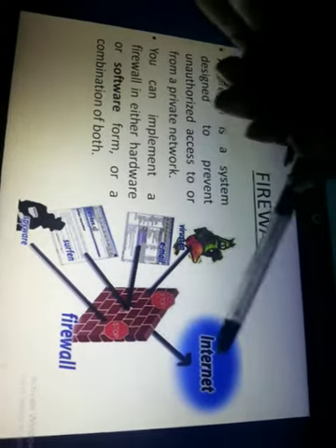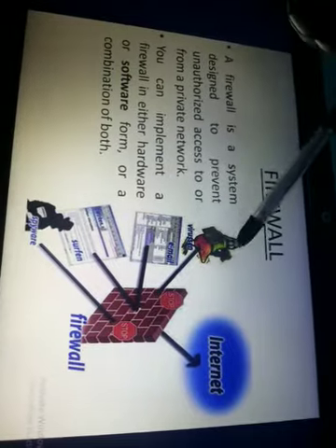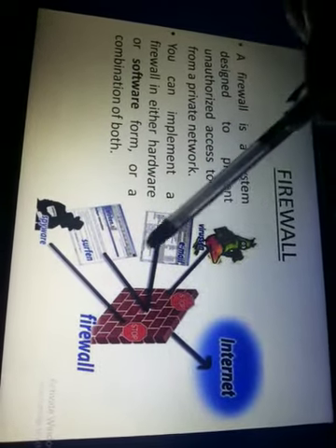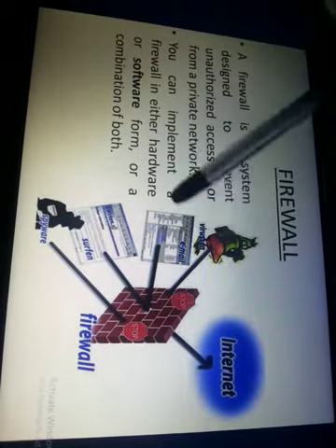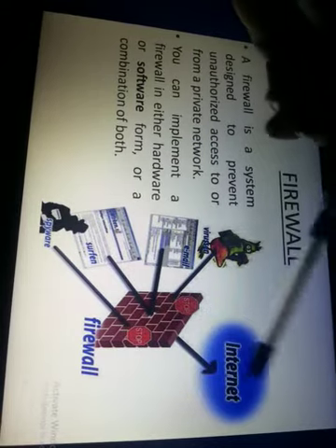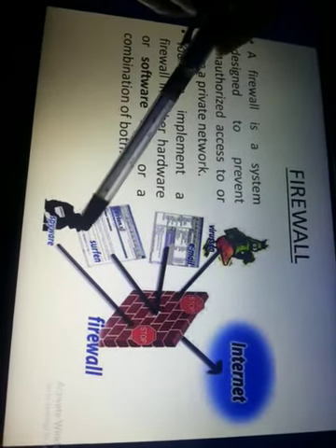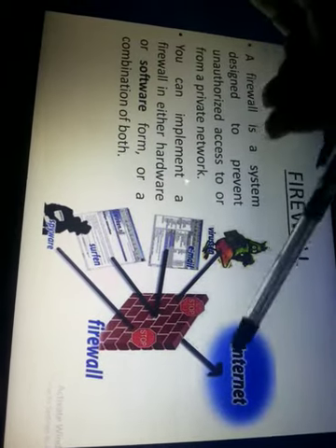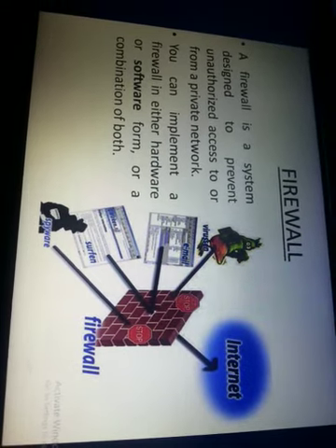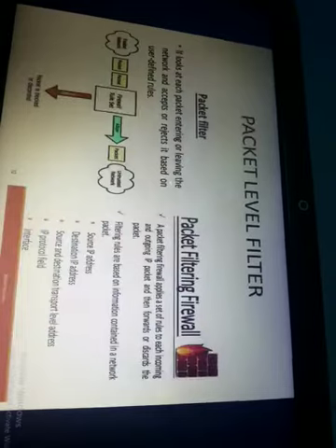Suppose this is a network and there are some unauthorized users. The firewall will prevent the unauthorized person from accessing the private network. So an unauthorized public network cannot access the private network. That is called the firewall, which can be implemented in hardware, in software, or in both hardware and software.